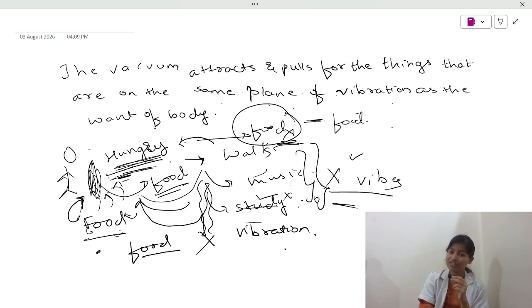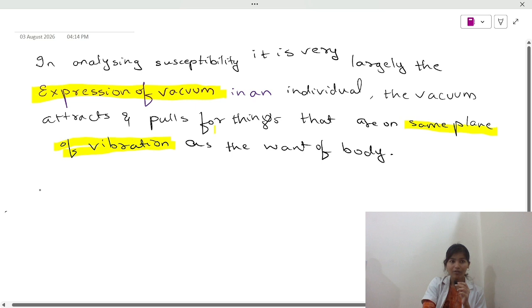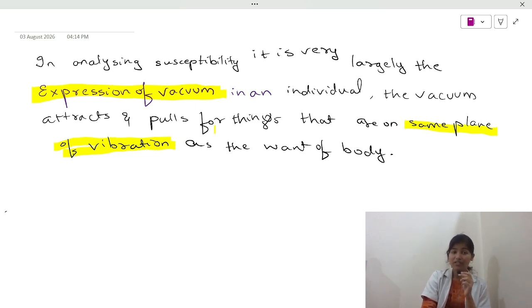Now, let us look into the definition completely. In analyzing the susceptibility, it is very largely the expression of vacuum in an individual. The vacuum attracts and pulls for things that are on the same plane of vibration as the want of the body, which basically means that our susceptibility attracts the things which are on the same plane of vibration as the want of body. Whatever our body is deficient in, it attracts that. So if we are deficient of food, it attracts food. If our miasms are dominant, then our body will attract diseases, right?